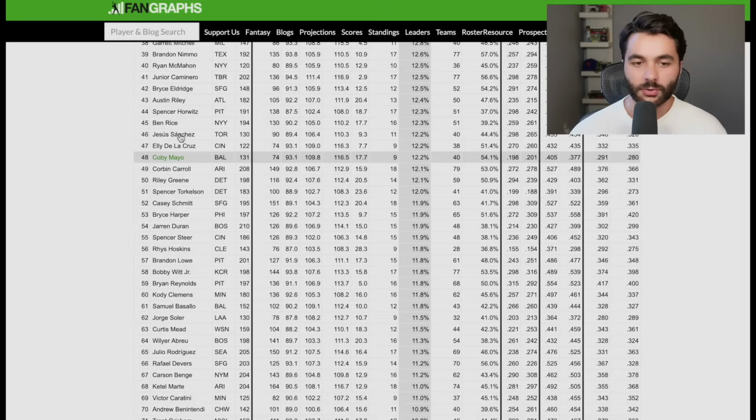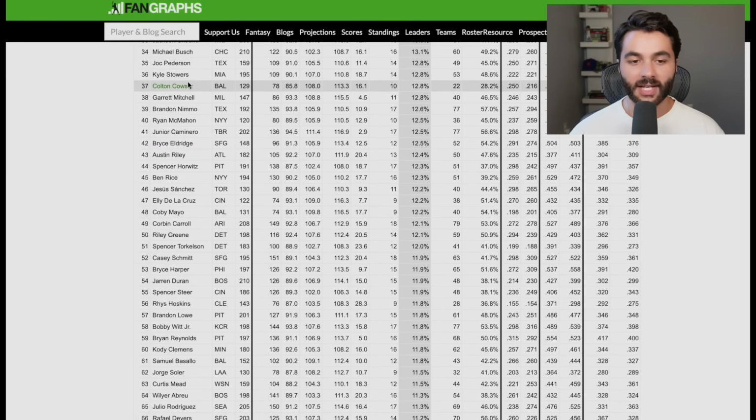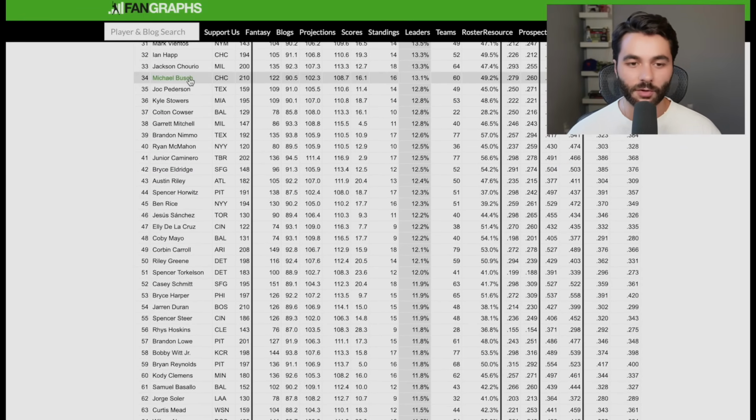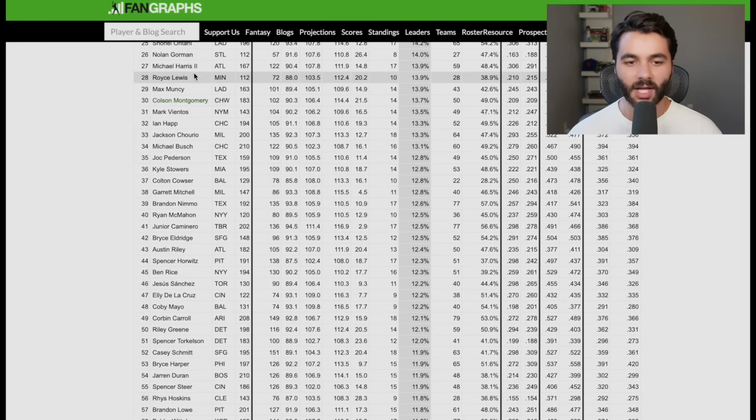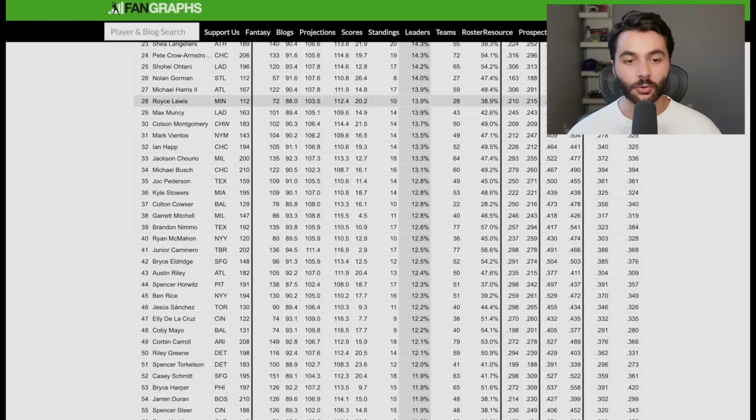I guess Kobe Mayo is losing the starting job. Not a big deal there. Cowser, Stowers. But Stowers kind of is more of a bounce back than a breakout. Mark Vientos, what are you doing here? Get out of here, Mark Vientos. I will not spend the time of day with you. Royce Lewis as well. So now it's time to more seriously look into a few of these hitters.